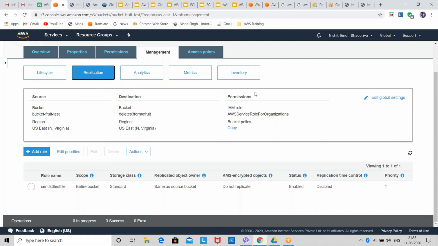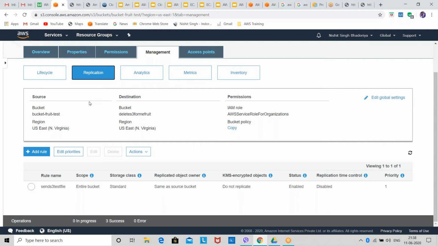This is irrespective of cross region also, so the bucket can be available anywhere. Within the same region or any other region, it can be possible. We have two options: same region replication and cross region replication. So we can create it either way. Any other doubts?